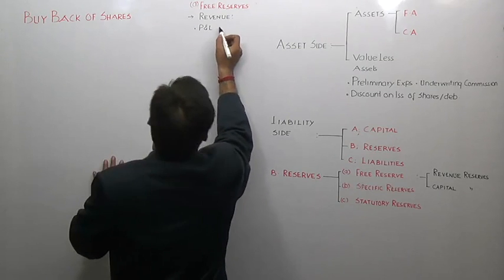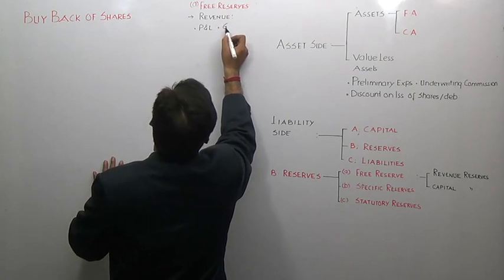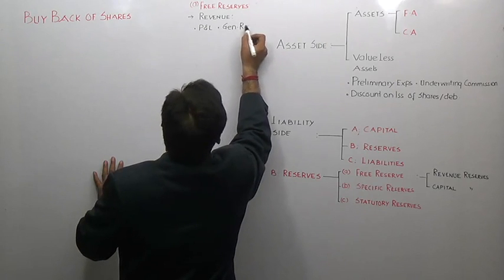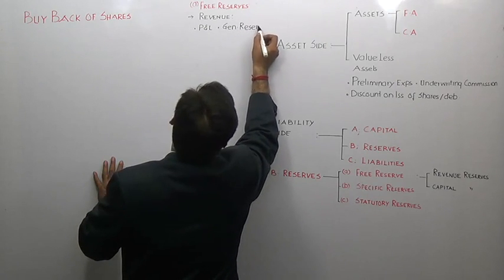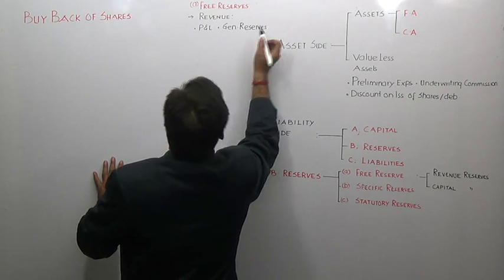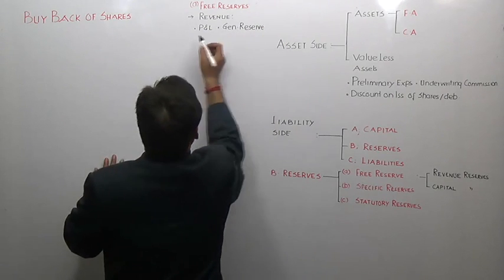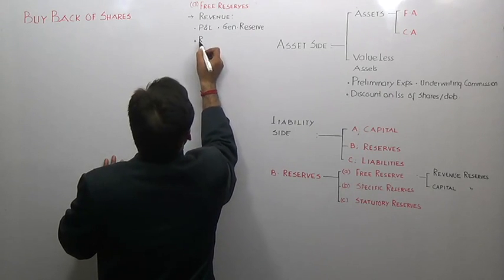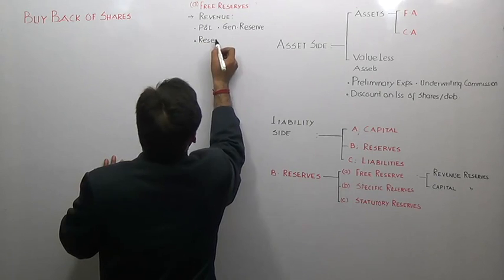Then general reserve. General reserve is enough. Then reserve fund; actually reserve fund and general reserve are one and the same thing.